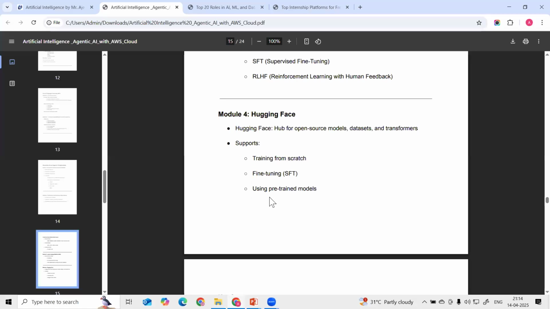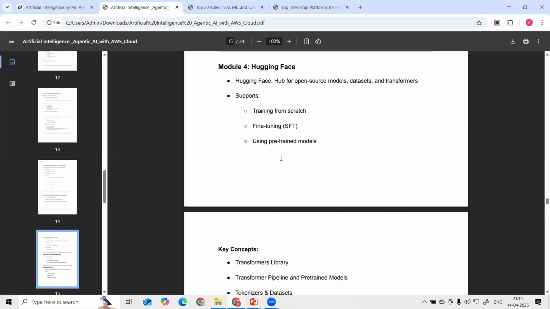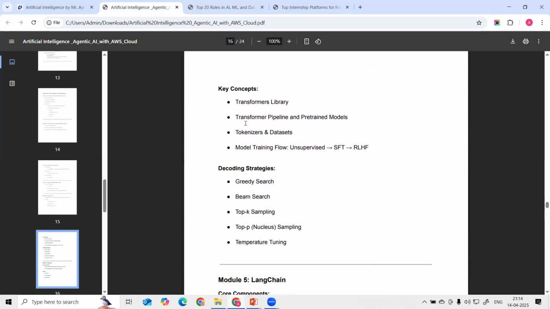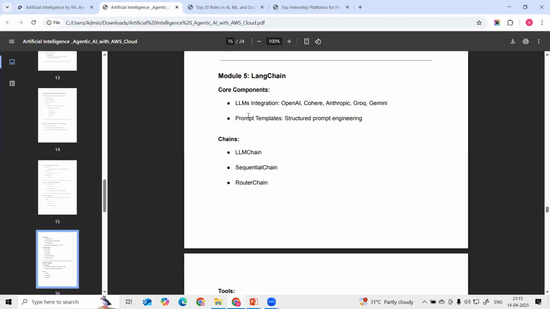Then we are going to learn how we can utilize different models, how we can fine-tune them, and pre-trained models. Then we are going to learn what the transformers library is, what the different transformer pipelines are, pre-trained models, what tokenization is, different datasets, and how you can utilize the different models for our case. After that we are going to cover decoding strategies for LLMs, like beam search, greedy search, top-K, top-P, and temperature. These are very famous interview questions on this topic. We are going to see all of these decoding strategies.